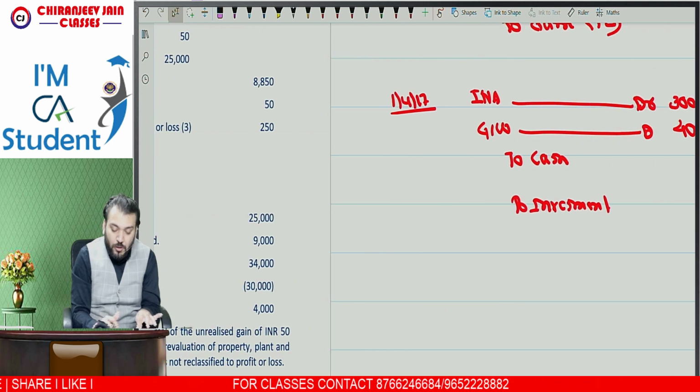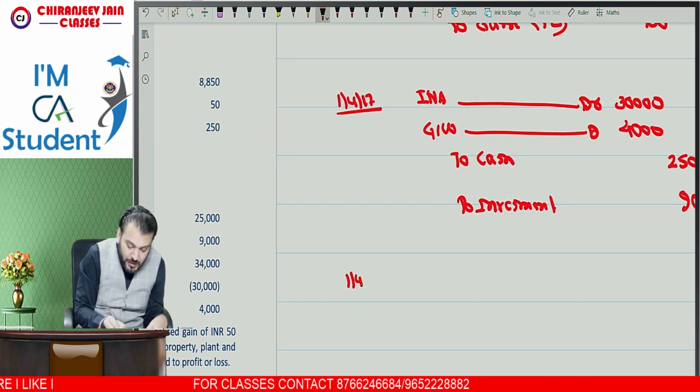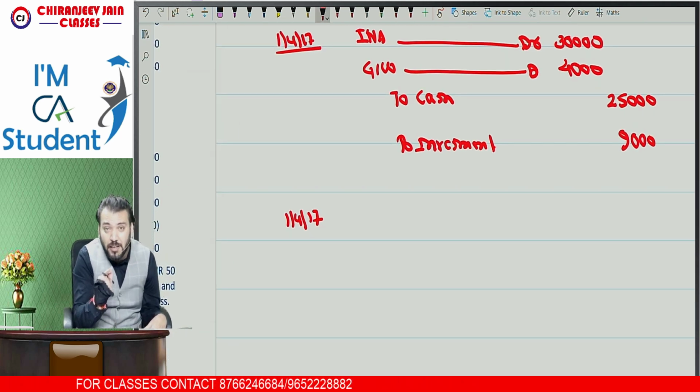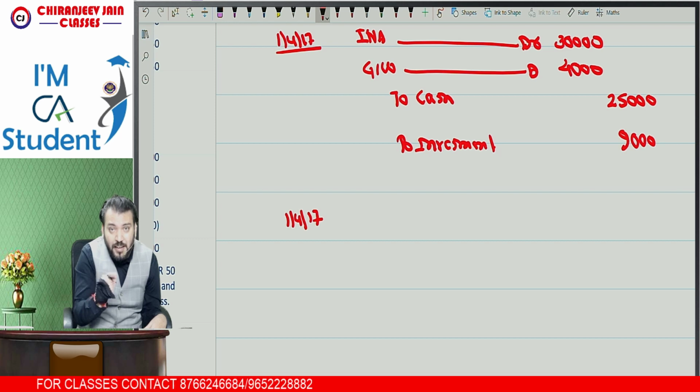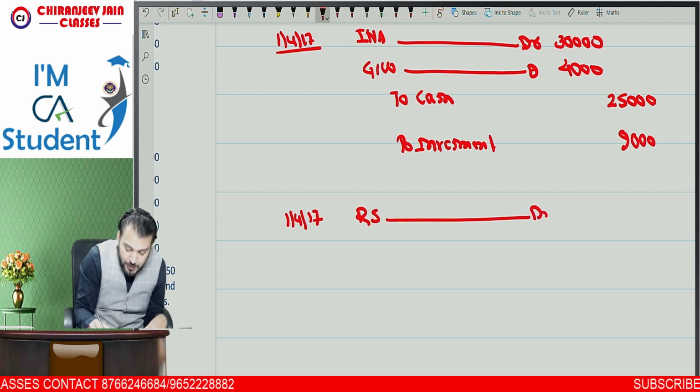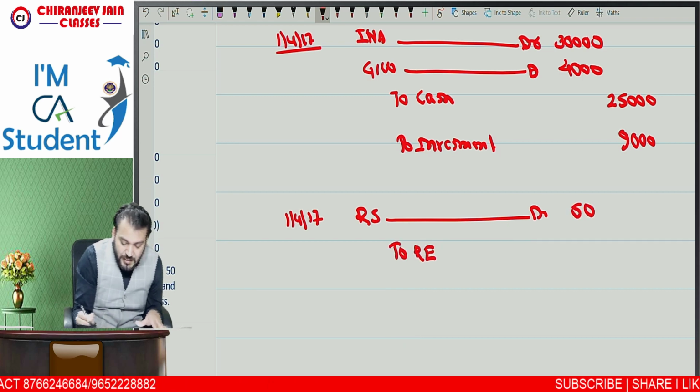Now what will we do? We'll pass one more journal entry on this date. First, there is the exchange difference, OCI component and revaluation surplus. One journal entry will be revaluation surplus account debit to retained earnings, and that is I think 50 only.